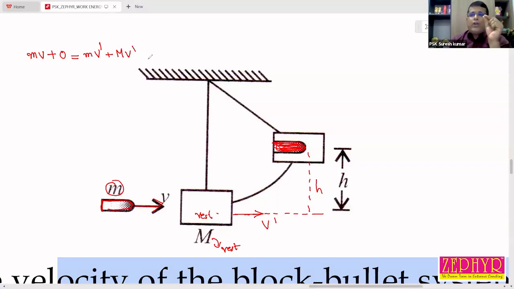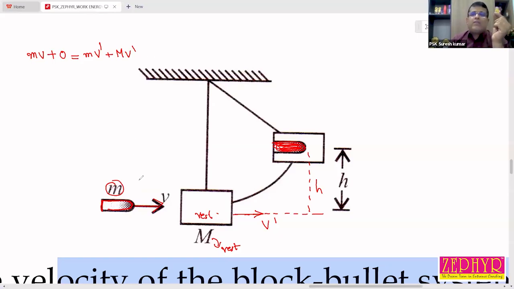So in all kinds of collision, momentum should be conserved. Which quantity should be conserved? Momentum. So total momentum before collision must be equal to total momentum after collision.